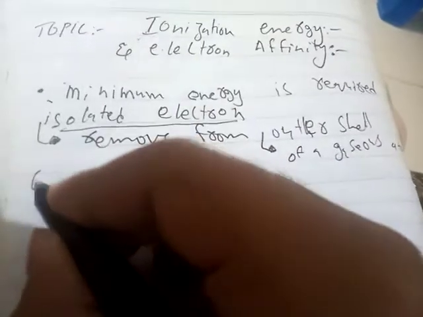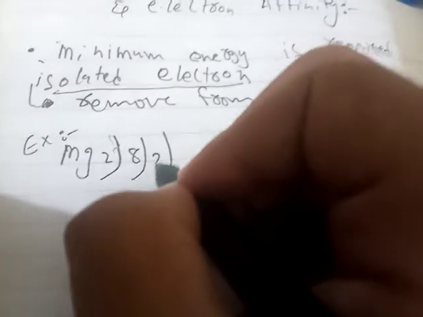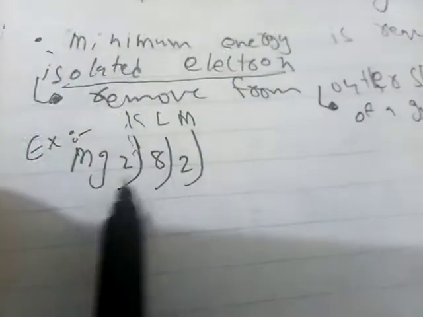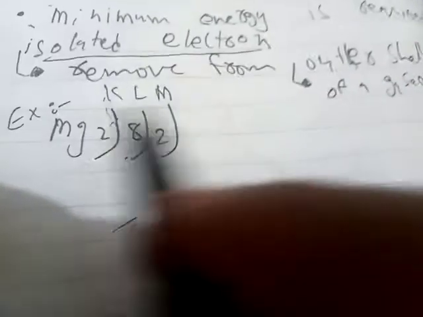Magnesium has 12 electrons. The first shell has 2, the second has 8, and the third shell, the M shell, has 2. So 2 plus 8 equals 10, and 10 plus 2 equals 12.